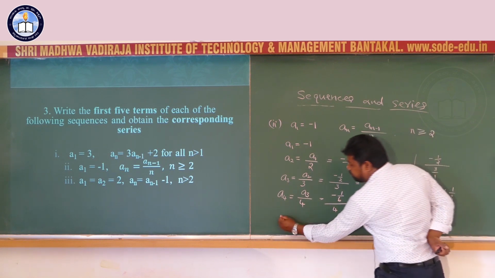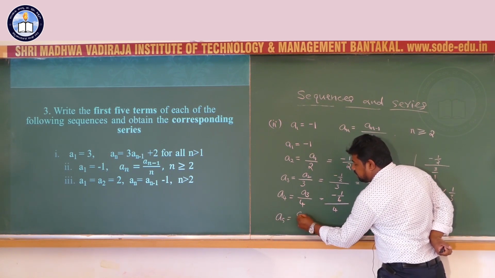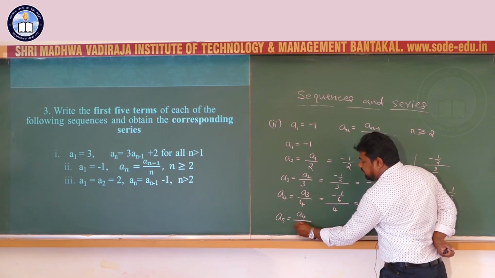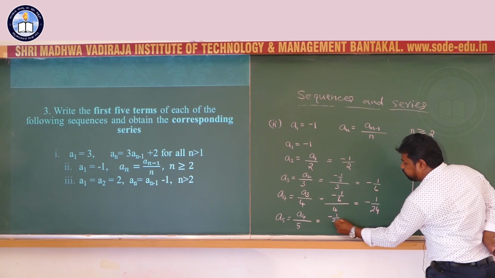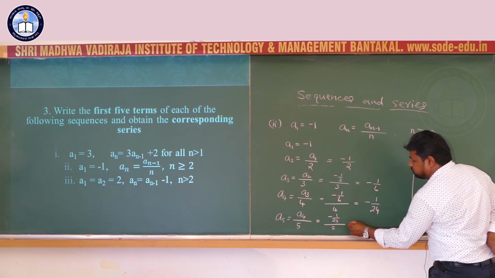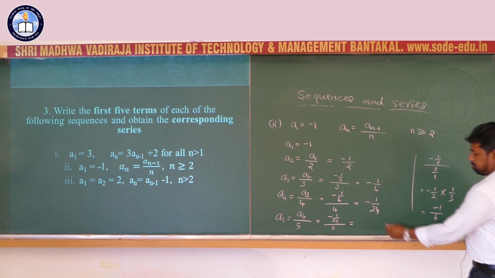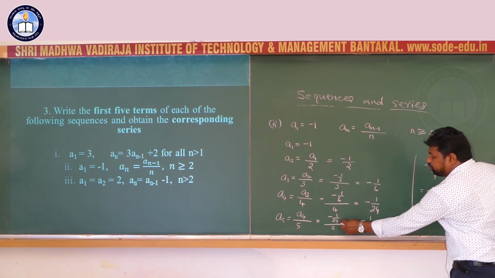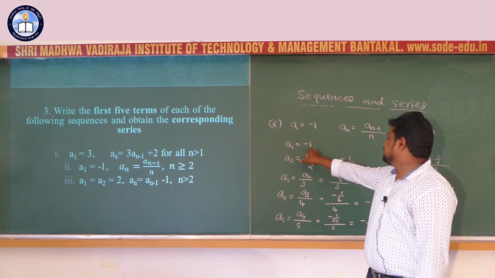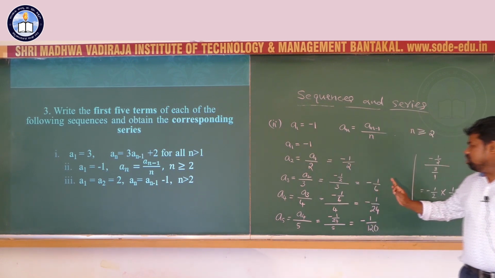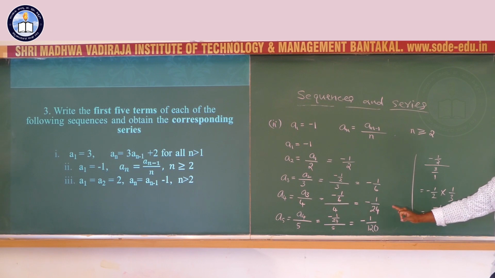Last one, fifth term equals its previous term a4 divided by 5, that is minus 1 by 24 by 5, which is minus 1 by 5 into 24, 120. Therefore, the first 5 terms are minus 1, minus 1 by 2, minus 1 by 6, minus 1 by 24 and minus 1 by 120.